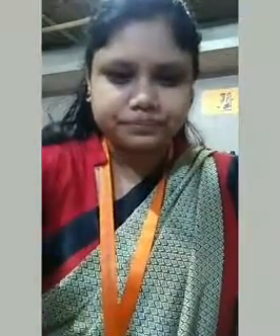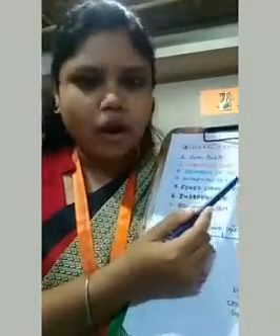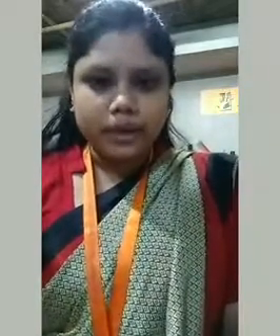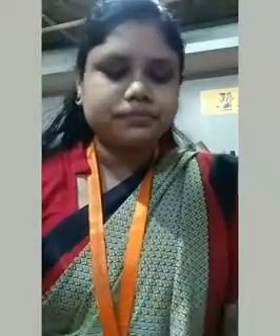The next point is division of powers. The Constitution divides the power between the central government and the state government with three lists. The first list is the Union List, which consists of matters dealt with by the union government; in Union List matters the central government can take any action.